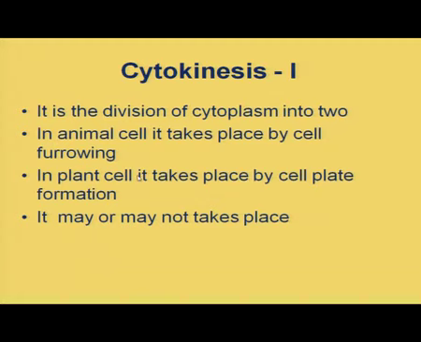And in plant cells, you know what is the method of cytokinesis? Yes, of course, it is by cell plate formation. It may or may not take place. It is not a necessary step. It can happen or it cannot happen also. So, it may or may not take place after this meiosis I, nuclear division I.